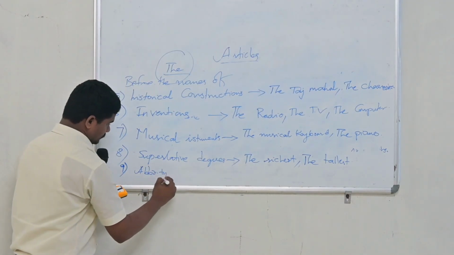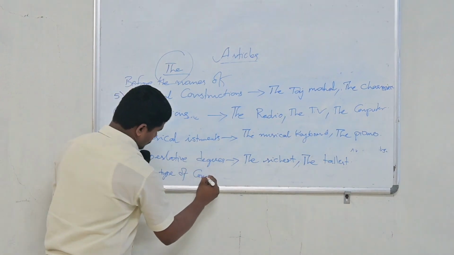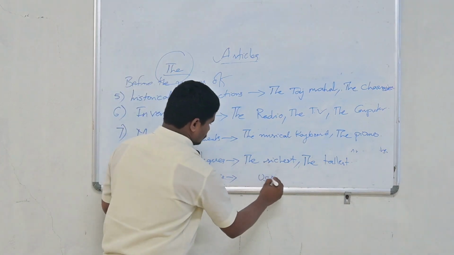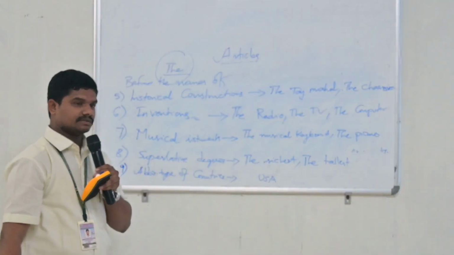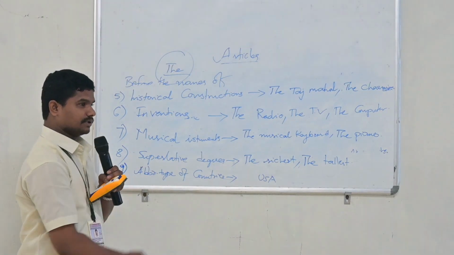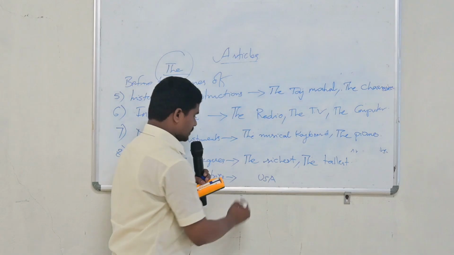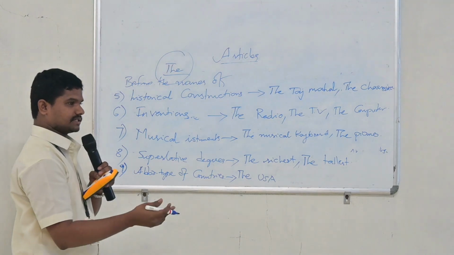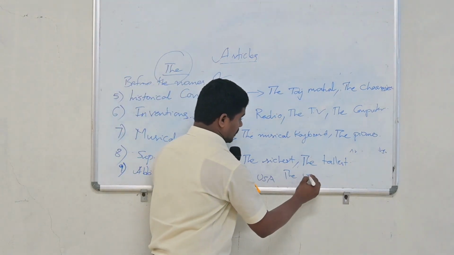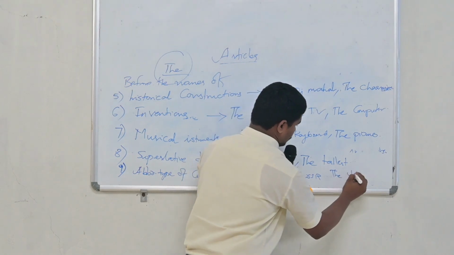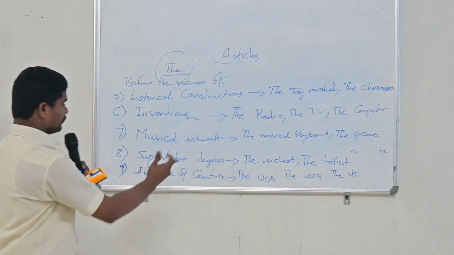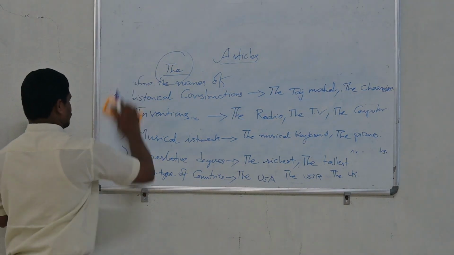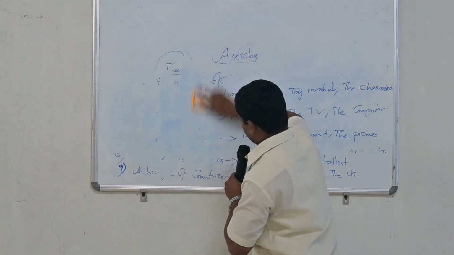And next one more, the ninth one is, before abbreviated names of countries. For example, USA. What do you mean by USA? What does it stand for? United States of America. So before that, we must remember to use article the: the USA. And next one, the USSR. And next, the UK. So like this, we can use articles before the USA, the USSR, and the UK.